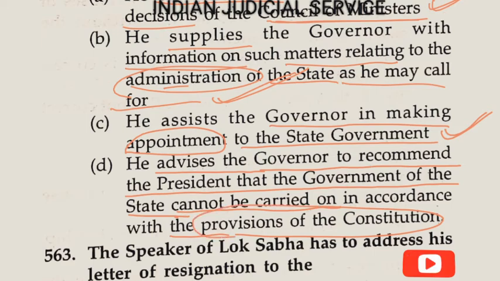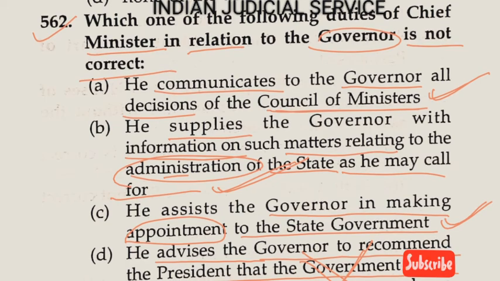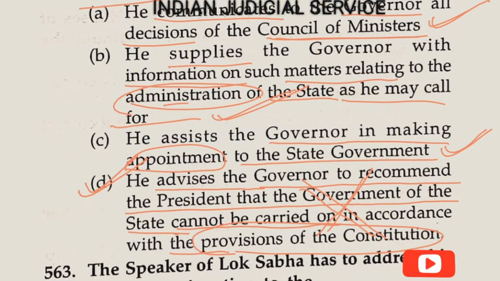So this statement is absolutely wrong here, because the actual head of the state government is the chief minister, and he would never advise the governor to recommend to the president that the government of the state cannot be carried on in accordance with the provisions of the constitution. So this statement is absolutely wrong here. So clearly the answer here in this question is not correct. So the answer is option D.